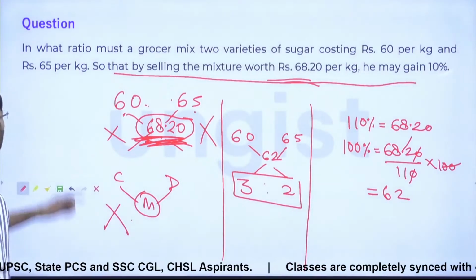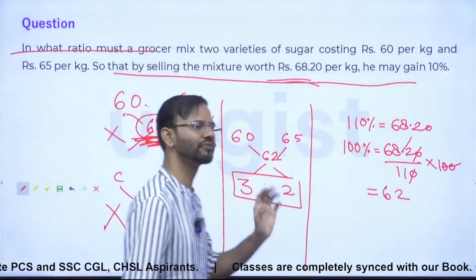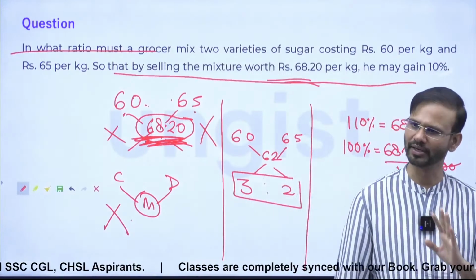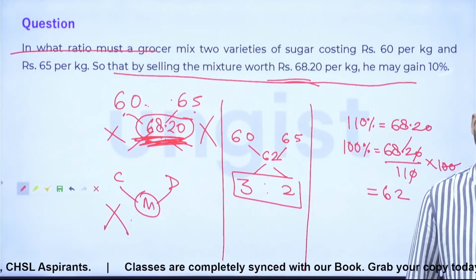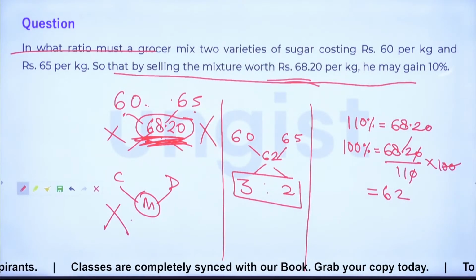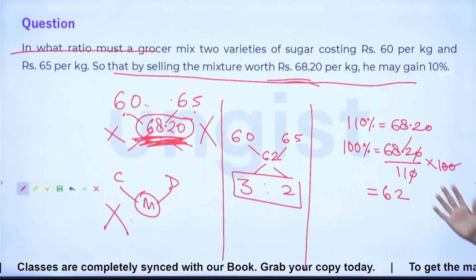Okay. So in what ratio? So in the ratio of 3:2. Everybody clear now? Right? All of you? Done? Very good. Please note it down.